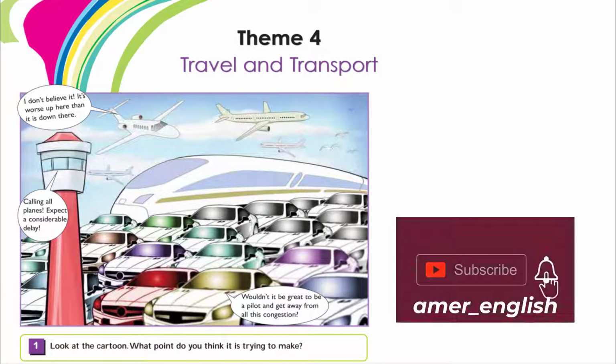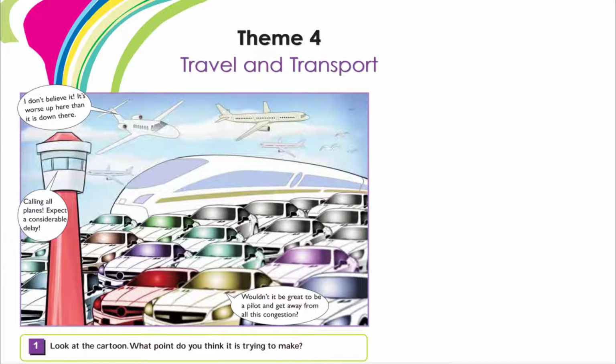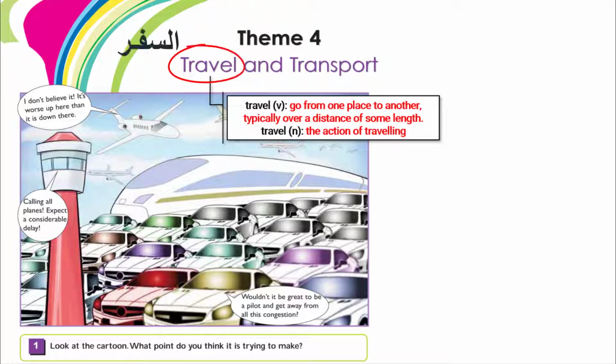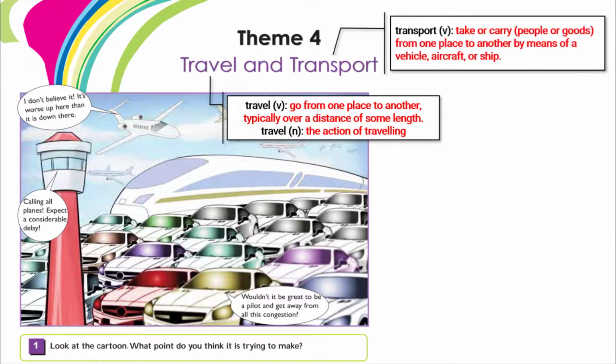We are going to talk about the last theme of this book, which is theme 4, travel and transport. Let's discuss the title of this theme. Look at the title. Travel can be a verb and it can be a noun. It is to go from one place to another, typically over a distance of some length. And travel as a noun is the action of traveling, whereas transport as a verb means to take or carry people or goods, things from one place to another by means of vehicle, aircraft, or ships.